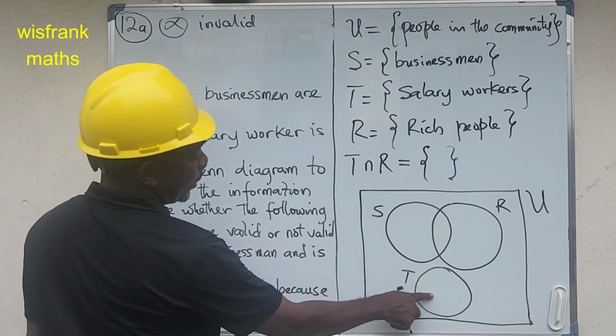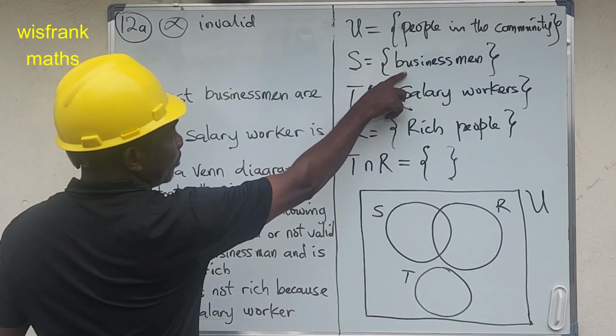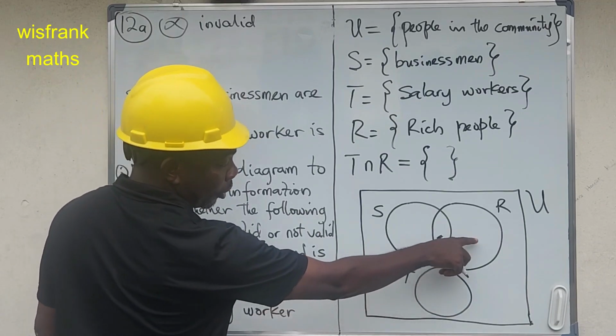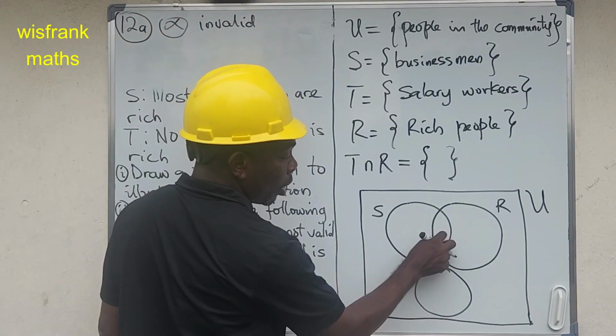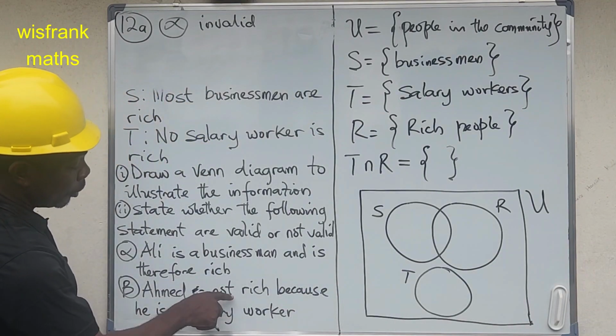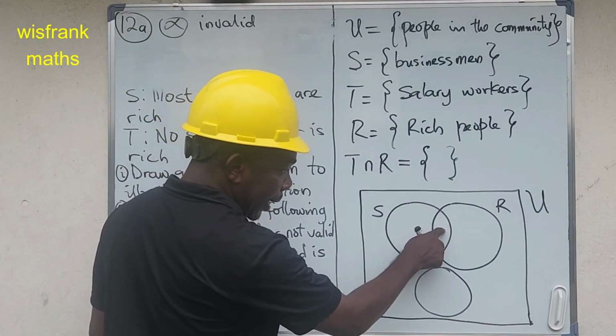The second one, beta: Ahmed is not rich because he is a salary worker. Salary worker is T, and he is not rich. Ahmed can be here, not in the businessmen region, but not rich. It is only when someone is here or here that they are rich. So this statement, that Ahmed is not rich because he is a salary worker, is consistent, since a salary worker can only be here.